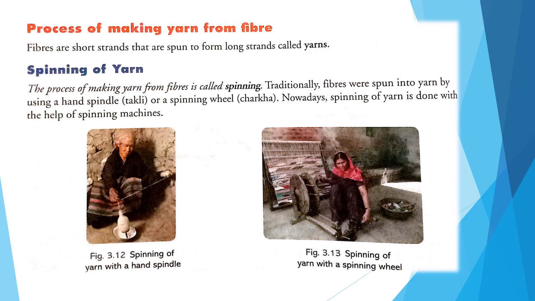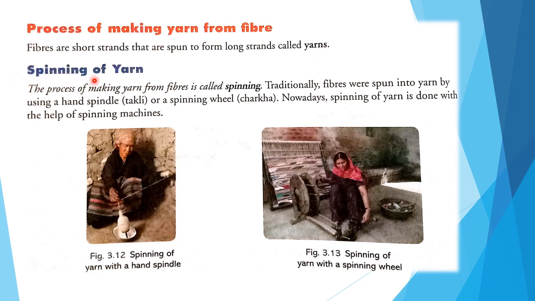Now children, we will see the process of making yarn from fiber. Here we will see how these threads are made from fiber. Fibers are short strands that are spun to form long strands called yarns. Understood? Now we will see how spinning of yarn is done.